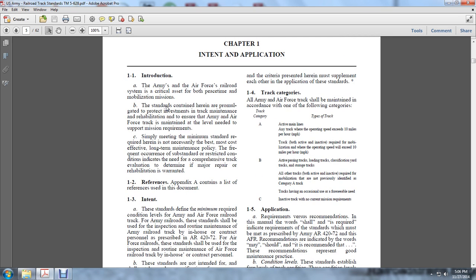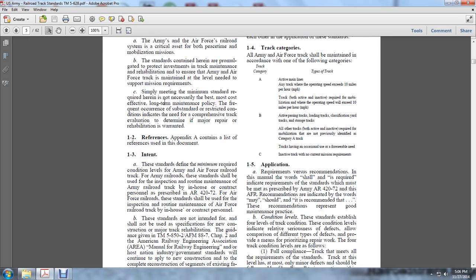References. Appendix A contains a list of references for this document. The intent. These standards define the minimum required condition levels of Army and Air Force railroad track. For Army railroads, these standards should be used in inspection and routine maintenance by in-house or contract personnel, as prescribed in AR 420-72. For Air Force railroads, these standards shall be used in the inspection and routine maintenance of track by in-house and contract personnel.